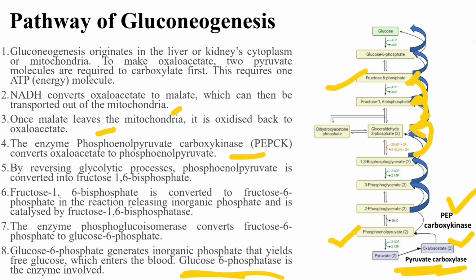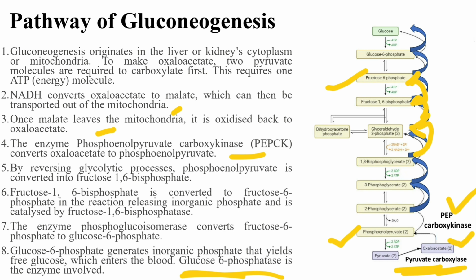So let's revise the whole process. At first, from pyruvate, oxaloacetate is formed by the enzyme pyruvate carboxylase. Then from oxaloacetate, phosphoenolpyruvate will be formed by the enzyme PEP carboxykinase. Then from phosphoenolpyruvate, 2-phosphoglycerate will be formed.